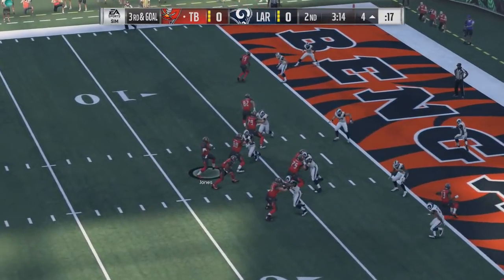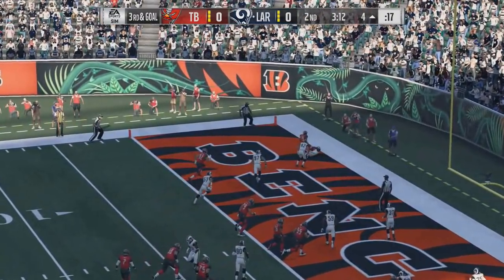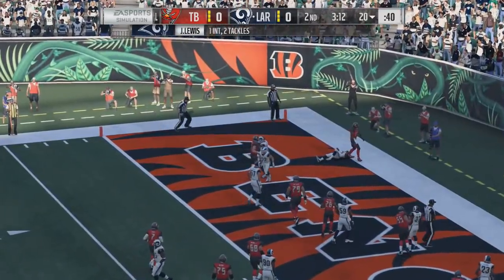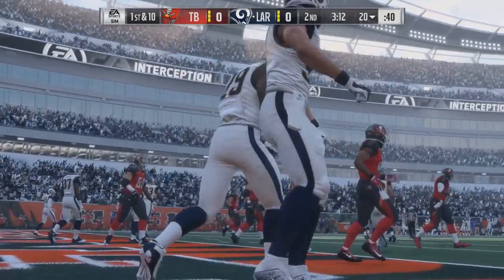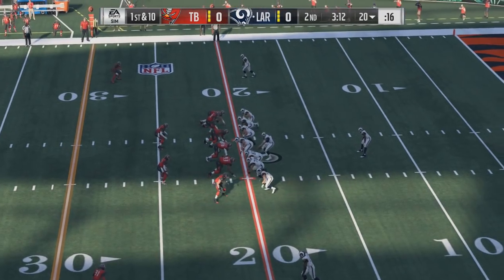So what do you do if it doesn't work the previous play? You do it again and throw it into double coverage. And just like that, they get to the 1 yard line, and Cardale Jones throws an interception. So now it's time to try to do the 2-minute rule for Tom Brady in the Michigan offense.